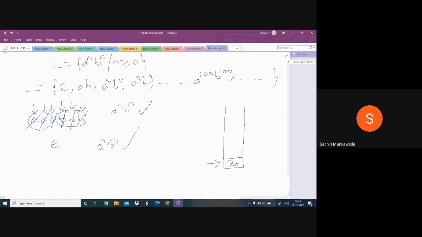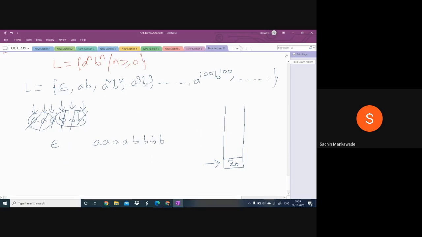I haven't done the design here. I didn't do any design. I just told you the logic and procedure of designing the PDA. Any string you take from this language, the first symbol in that string must be A. I am taking one more example, and I'll give you the outline.